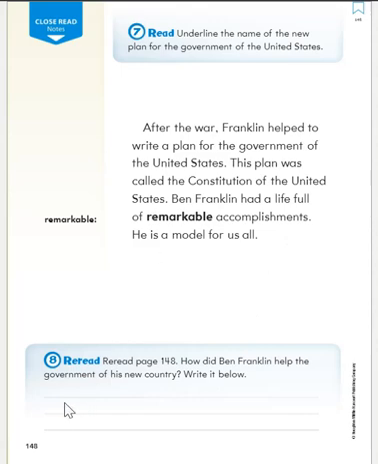Capital letter start, period at the end. Ben Franklin helped to write the Constitution of the United States. Go ahead and pause your video and write your sentence.